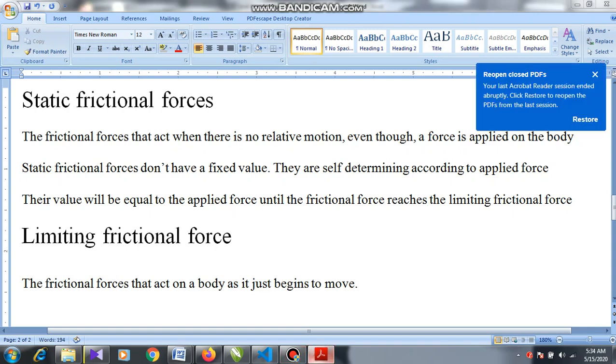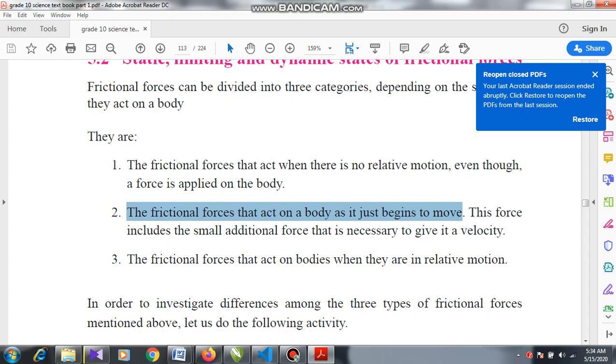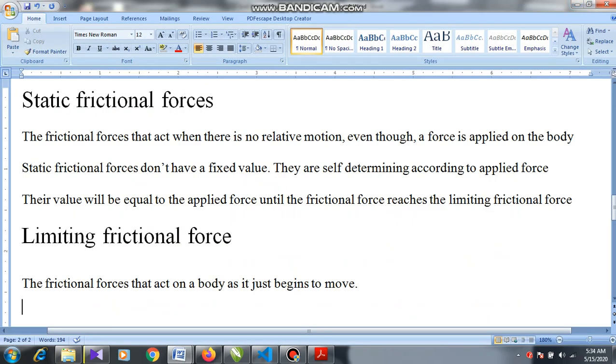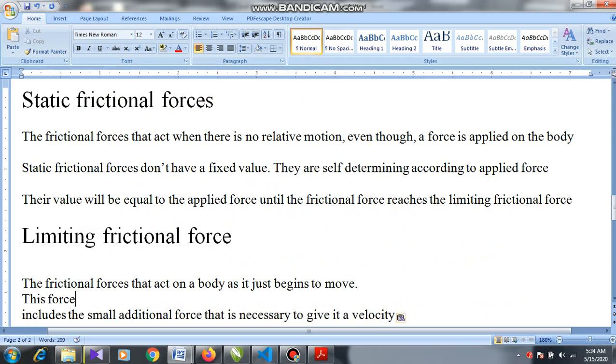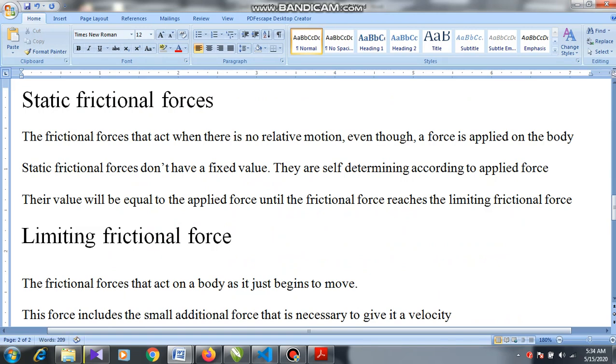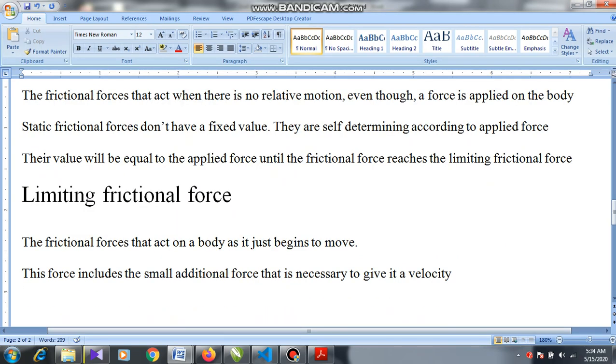Now it says further, another point: this force includes the small additional force that is necessary to give it a velocity.